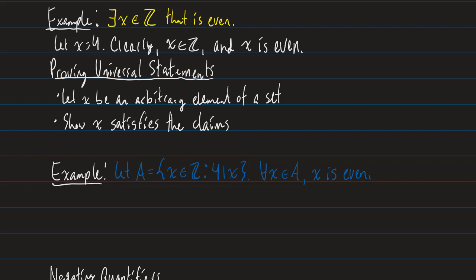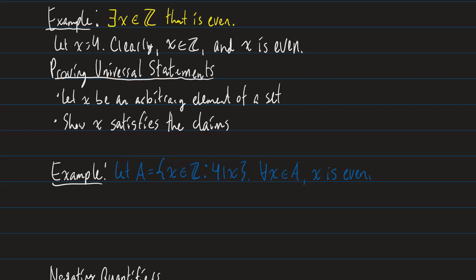And the reason we're letting it be arbitrary is because if we can prove something about X when it's just arbitrary, it's just an element of the set, then when somebody tries to nitpick and disprove us and they choose some element in our set, that specific element will always work because we proved it arbitrarily, right? So let's do an example.